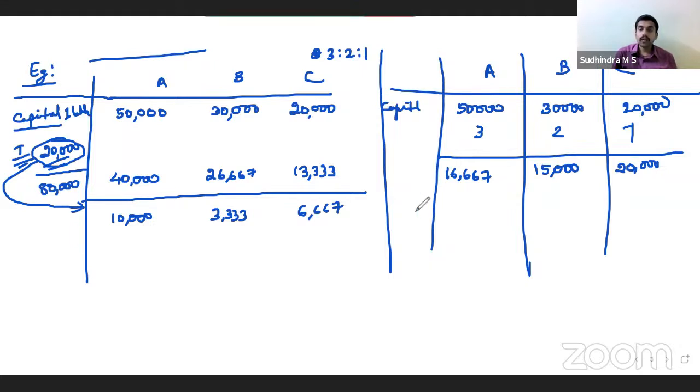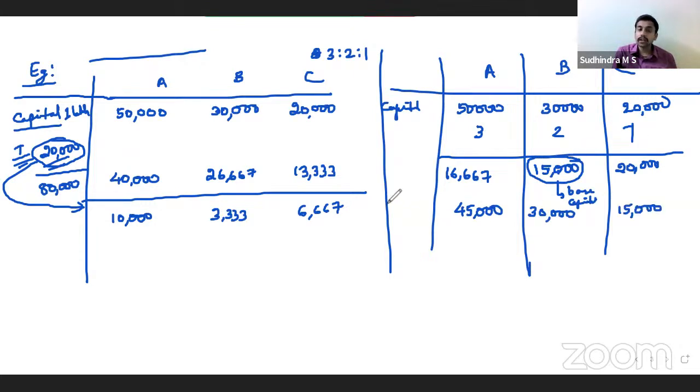Now, which is the capital that we'll consider as base? 15,000 is considered as base capital. Multiply 15,000 into 3, 45,000. 15,000 into 2, 30,000. 15,000 into 1, 15,000.